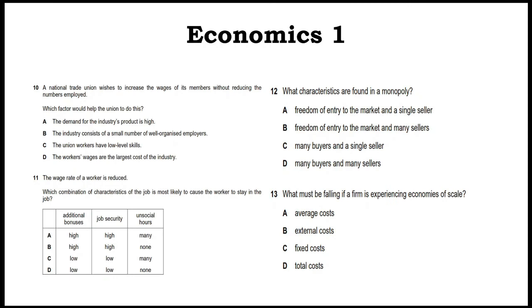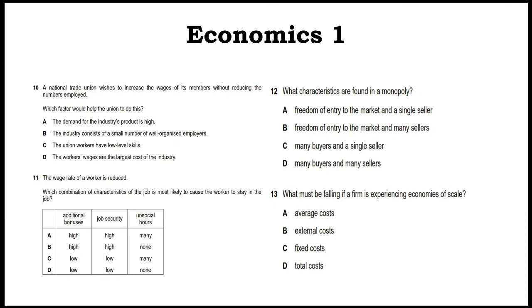The worker wages are the largest cost of the industries. If some cost is the largest fraction, then it will be elastic, there will be a response to that. So in this case, why is this not? Because wages are generally not the largest cost. These are the smaller costs. So that is why A is the answer.